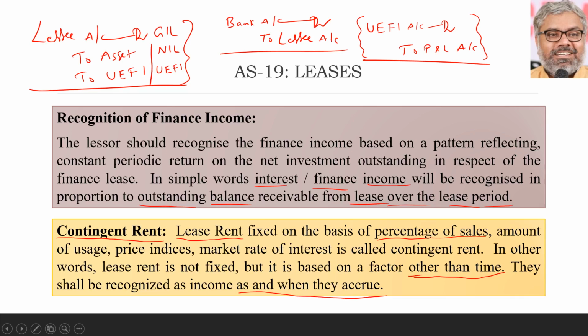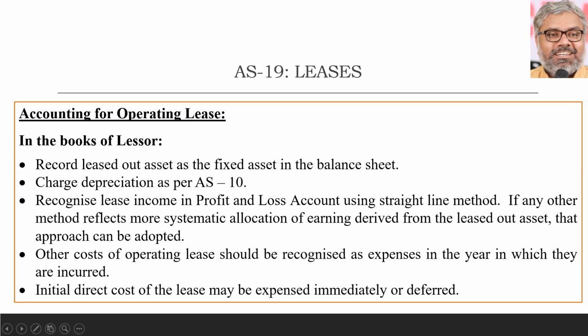These are all possible things which can be asked in examination questions from AS 19. And contingent rent and all are exceptional things, those are not normal things. If there is contingent rent, just consider it as good as operating lease. That means no initial recognition and all required. If it accrues, then only income or expenditure, as the case may be, will be recognized. That's it about finance lease.